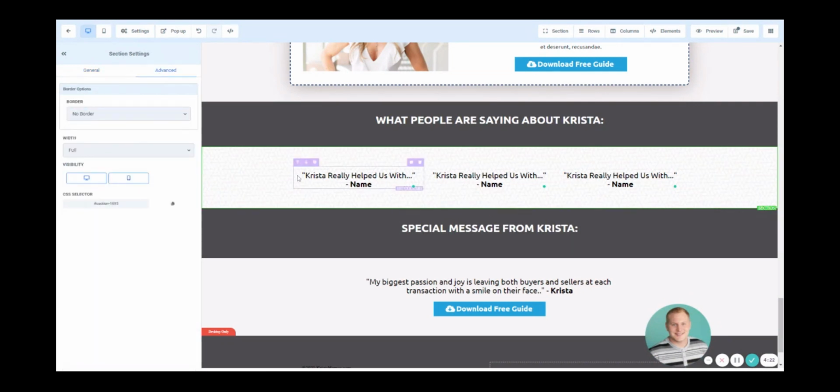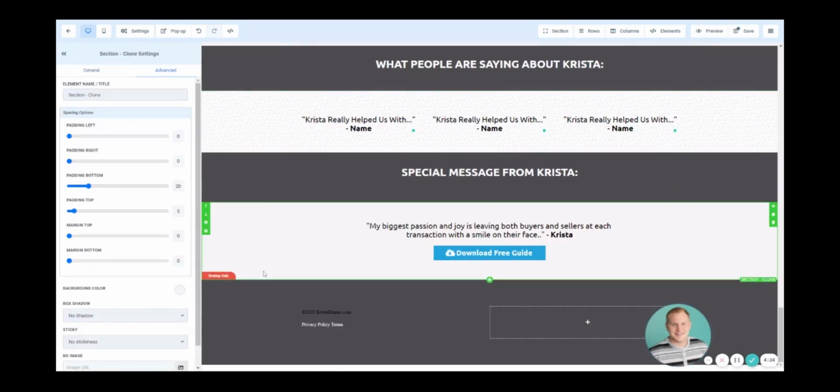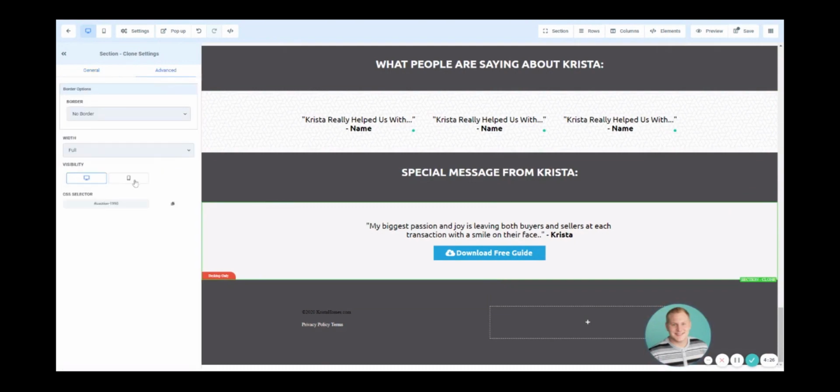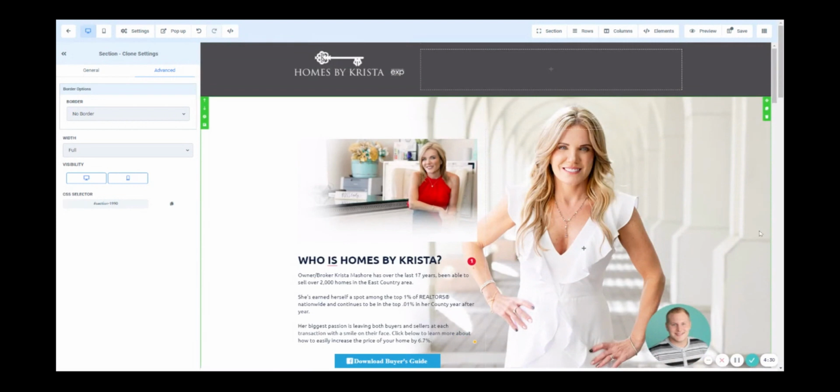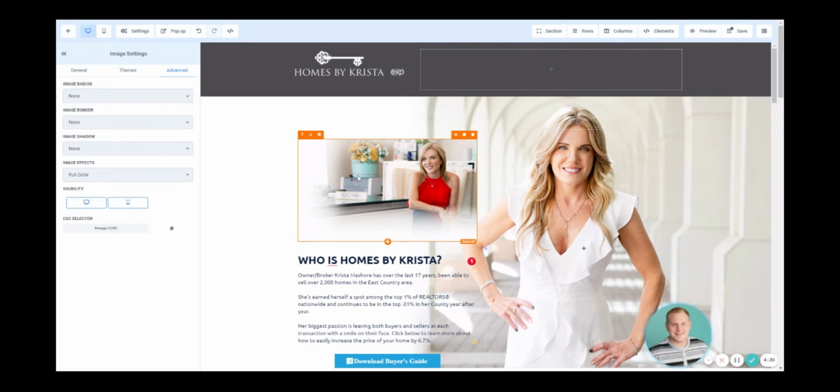So let's go ahead and click mobile there. And let's do this one more time down below. Awesome. So now your landing page can be viewed not only on desktop, but also on mobile, which is extremely important. Now, these particular photos, I'm going to go ahead and get rid of this photo at the top.